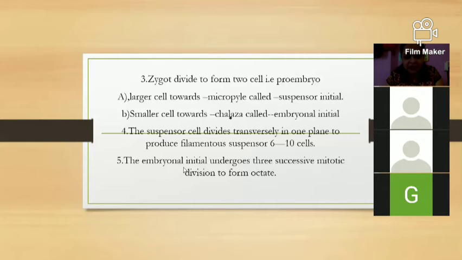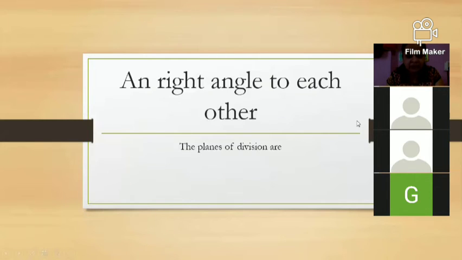Then the embryonal cell initially undergoes three successive mitotic divisions, 1, 2 and 3, to form an octet, that is, 8 cells are formed from the embryonal initial cell. Each division is at a right angle to the previous one, so the planes of division are at right angles to each other.